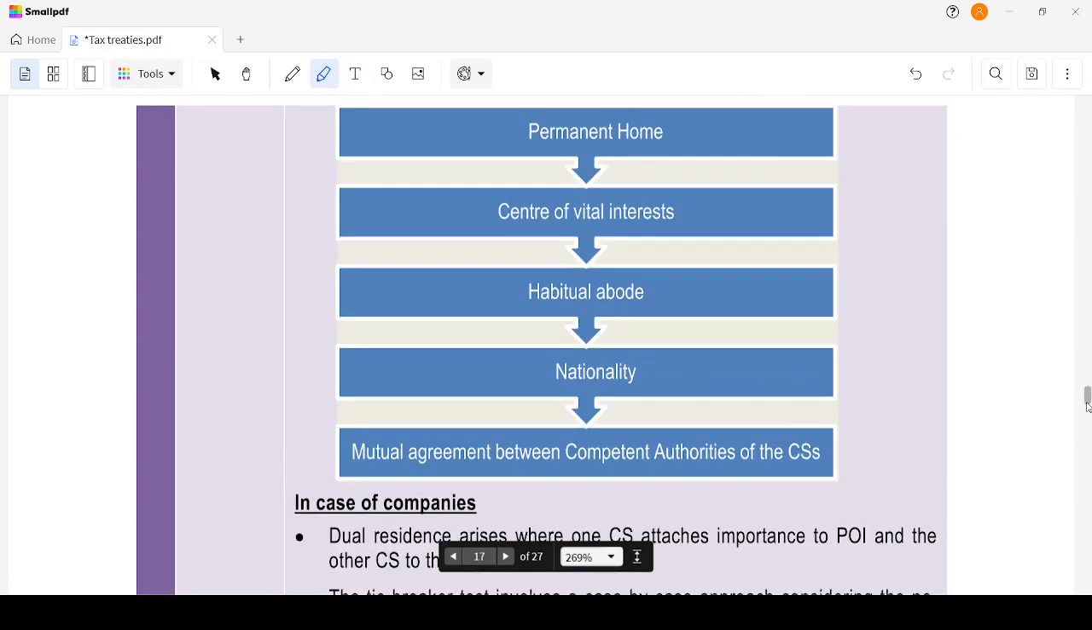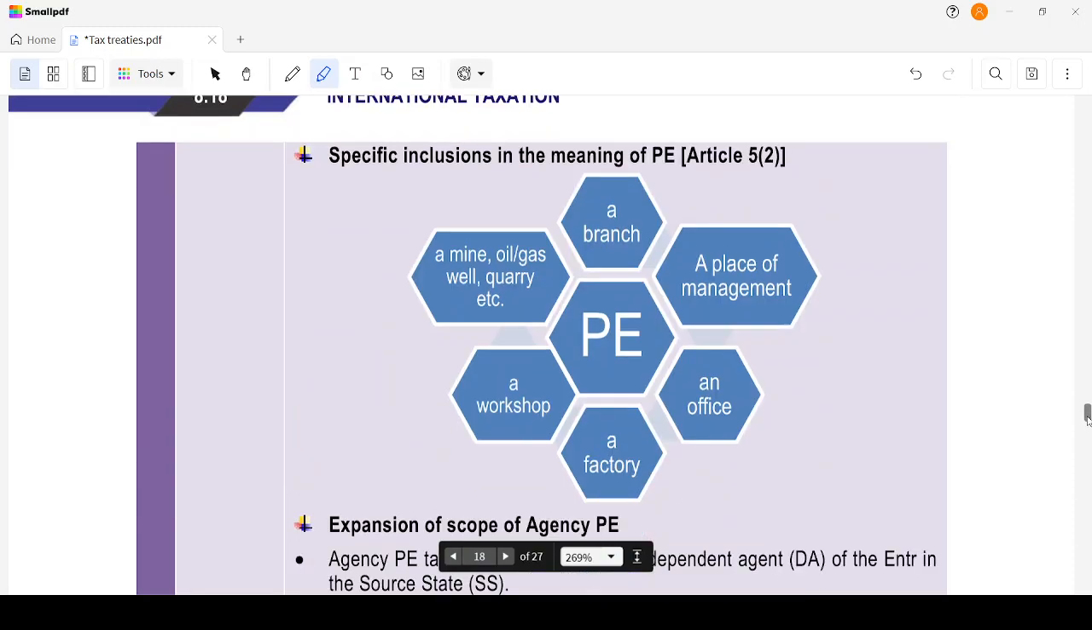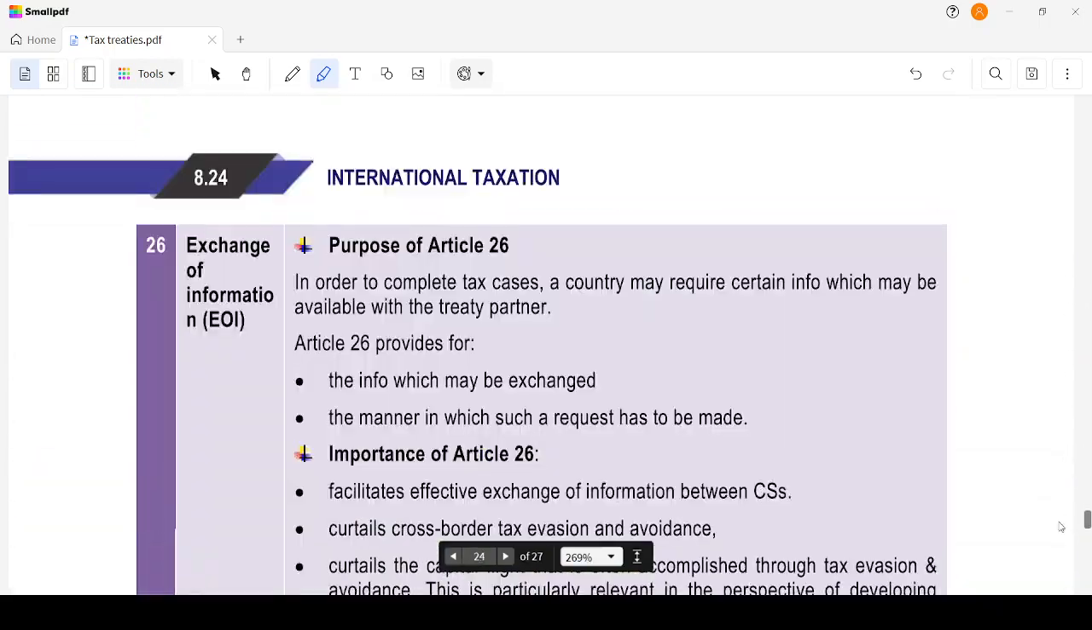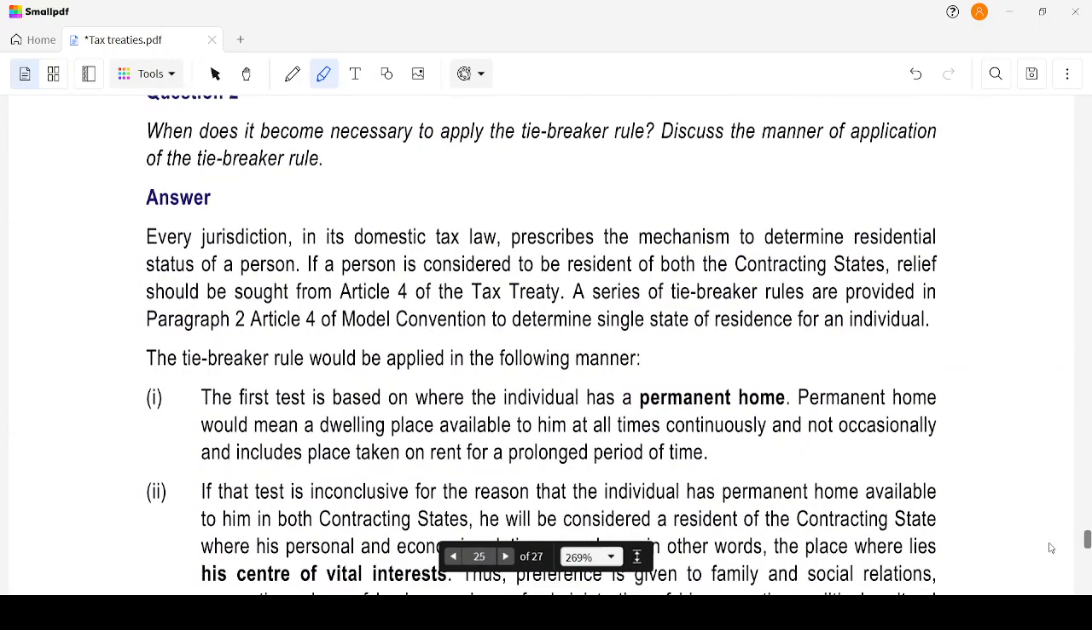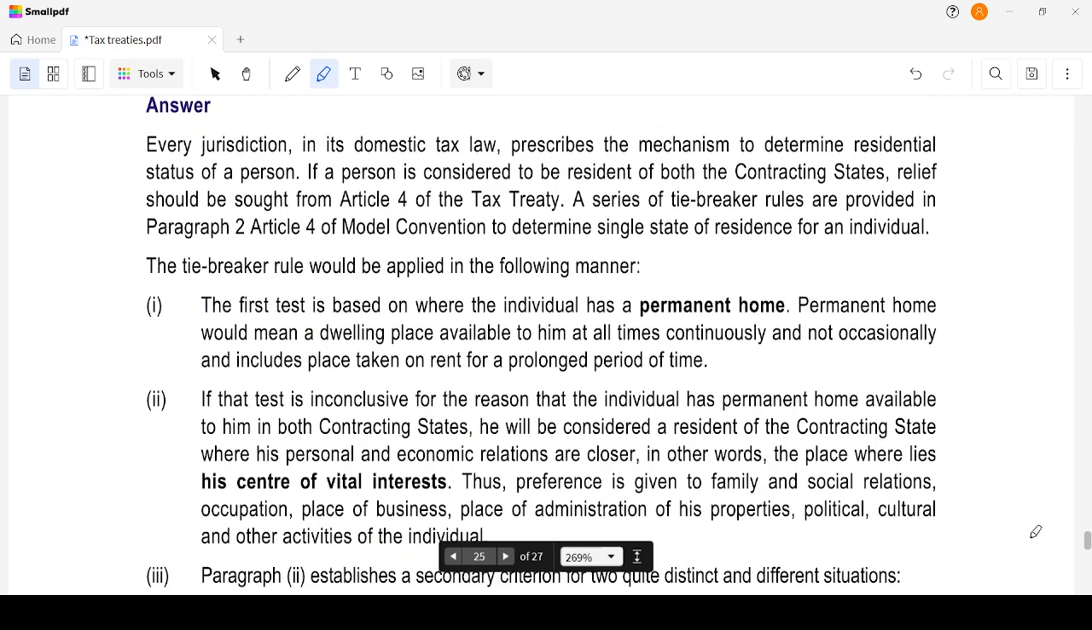sequence. First one, permanent home. Then we have center of vital interest, then habitual abode, then nationality, then mutual agreement between the competent authorities of the contracting states. Let's move down to a question where there is this principle. The first test is based on where the individual has a permanent home. Permanent home would mean the dwelling place available to him at all times continuously, so it should be a continuous home and not an occasional home, and includes a place taken on rent for a prolonged period of time.